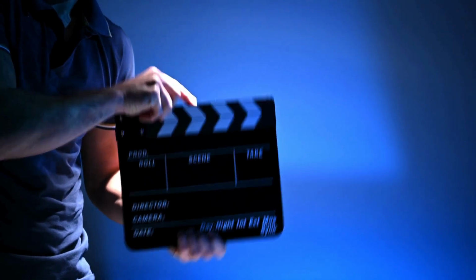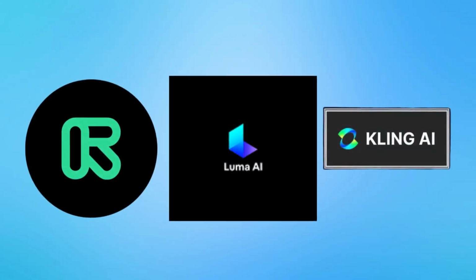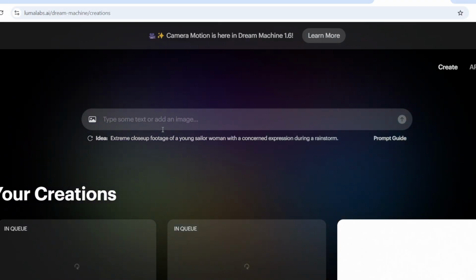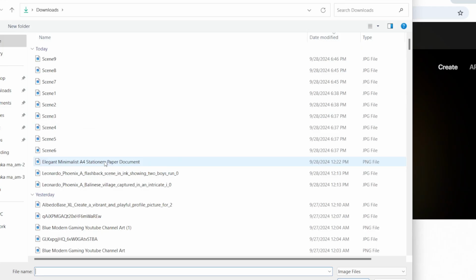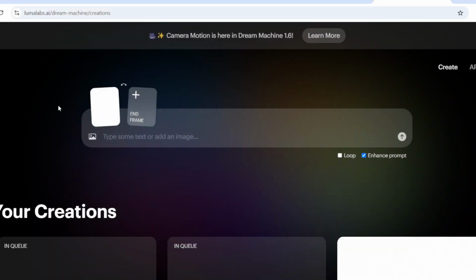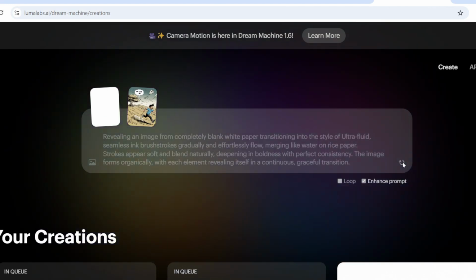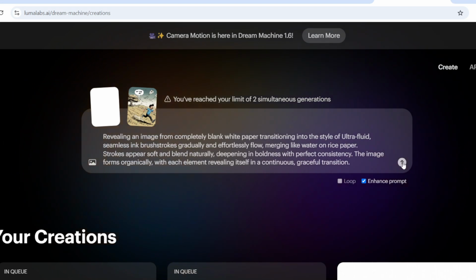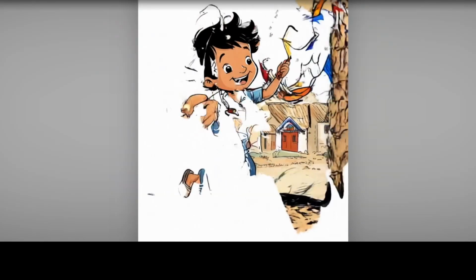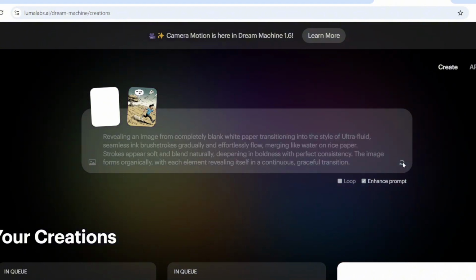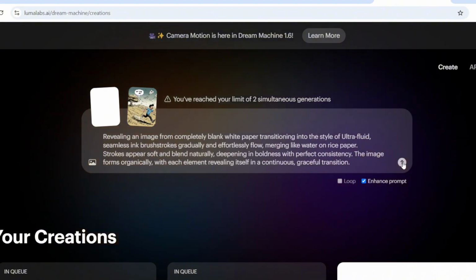Choose a video generator that supports keyframes like Luma AI, Runway ML, or Kling AI. For this example, I'll be using Luma AI. Start by selecting a blank image as your first frame, and your first generated image as the last frame. I'll provide a specific prompt in the description to help you set this up, so don't worry about it. Your clip should look something like this. Repeat this process for each of your images, always starting with a blank image and ending with the generated one. Ensure you give this your full attention.